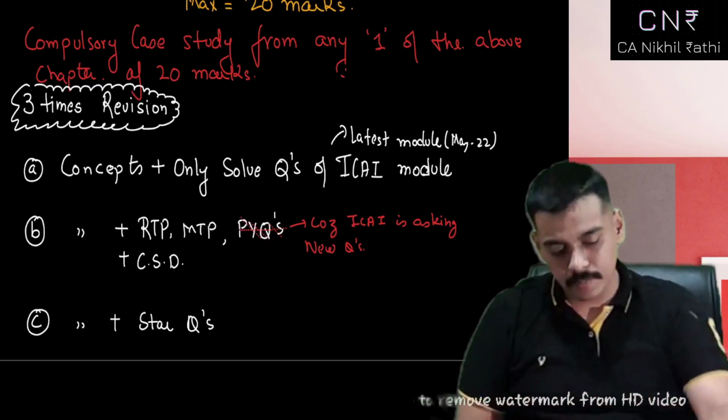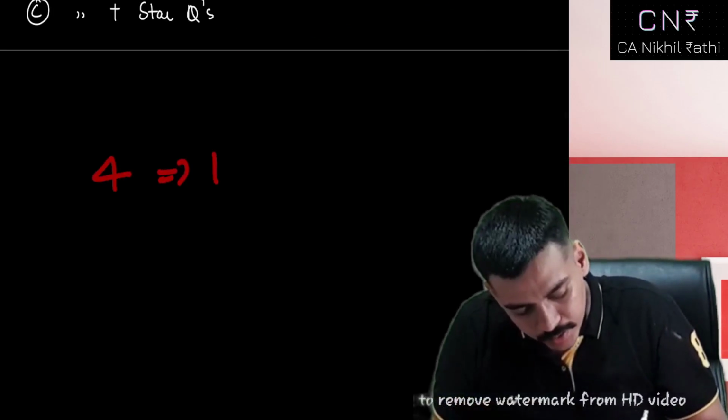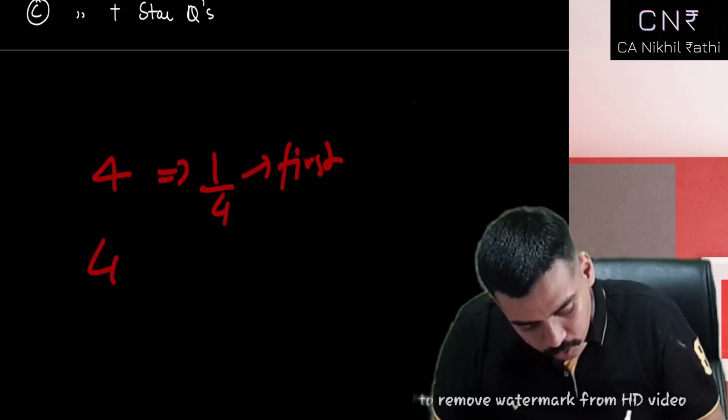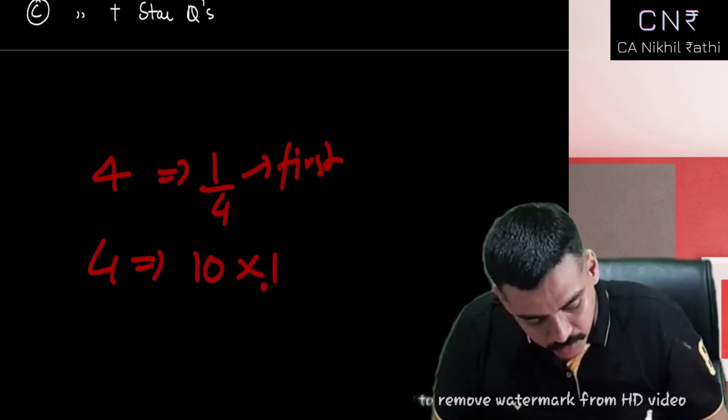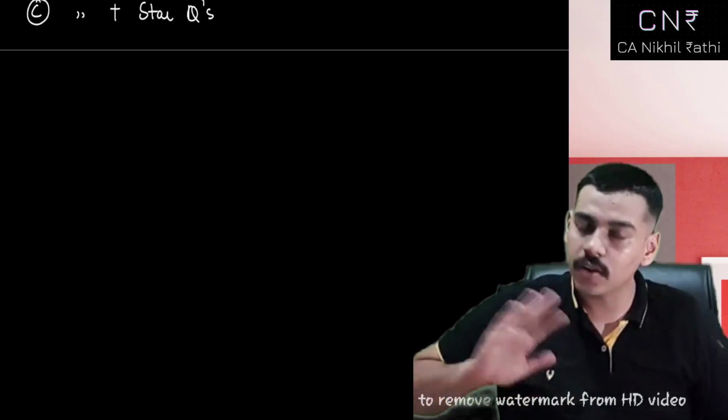Now, there's a golden principle. If you want to revise 4 times, take 1/4 time of your first study. Means, if I took 10 days the first time, here I need to complete the chapter in 2.5 days. That is a golden principle that works.